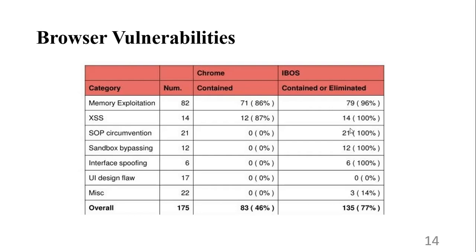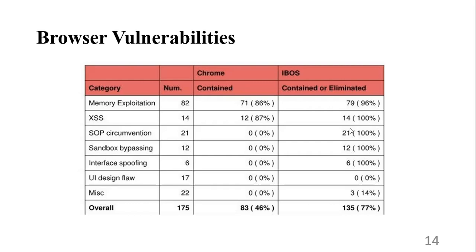In the scripting category, we have a total of 14 bugs, where Chrome can prevent 12 and iBOS can prevent all of them, which is 14. Coming to sandbox bypassing, we have 12 bugs where Chrome cannot prevent any of them, but iBOS will prevent all 12.